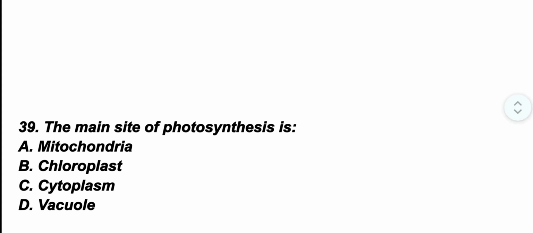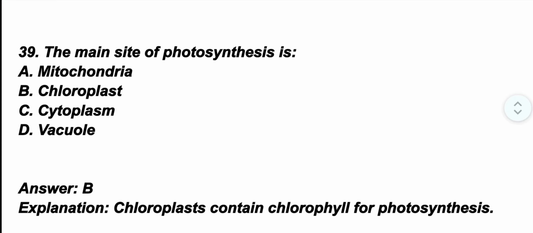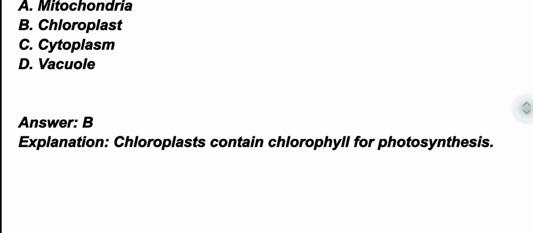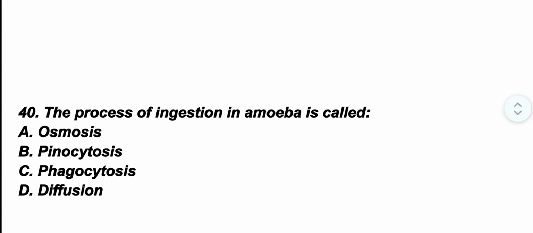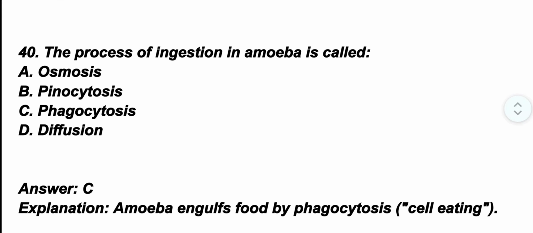Question number 39. The main site of photosynthesis is? The correct option is option B, chloroplast. Chloroplast contains chlorophyll for photosynthesis. Question number 40. The process of ingestion in amoeba is called? The correct option is option C, phagocytosis. Amoeba engulf food by phagocytosis, that is, cell eating.